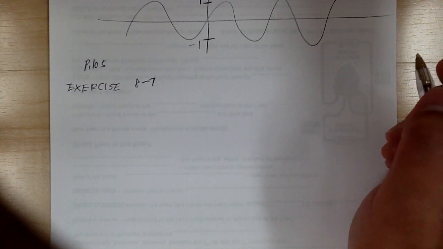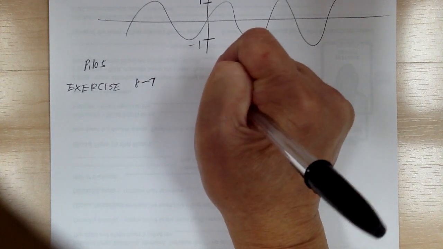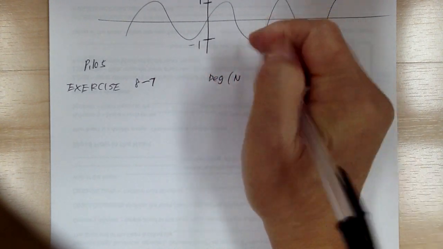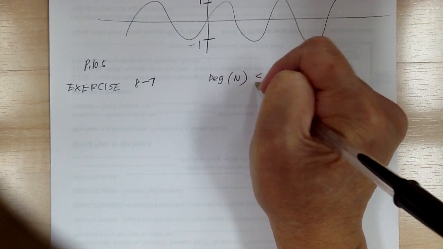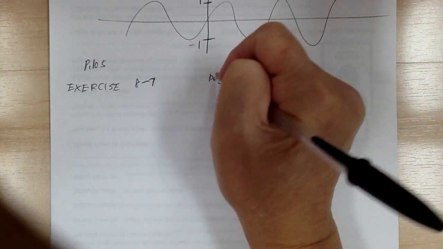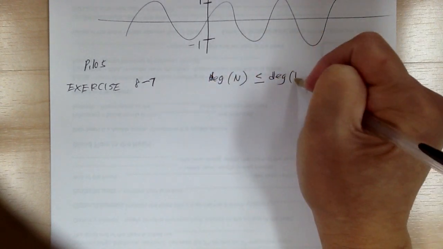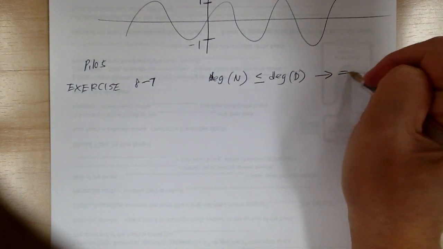If the degree of the numerator is less than or equal to the degree of the denominator, then it would converge to a number.